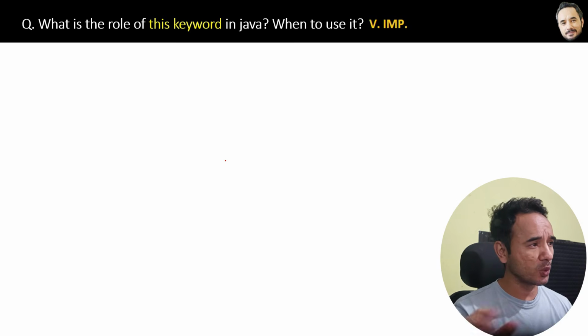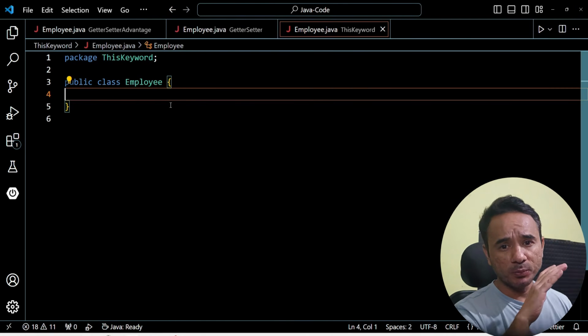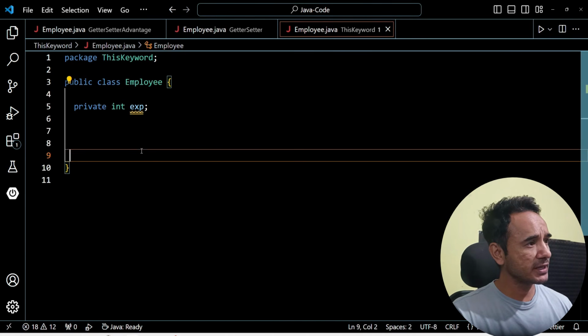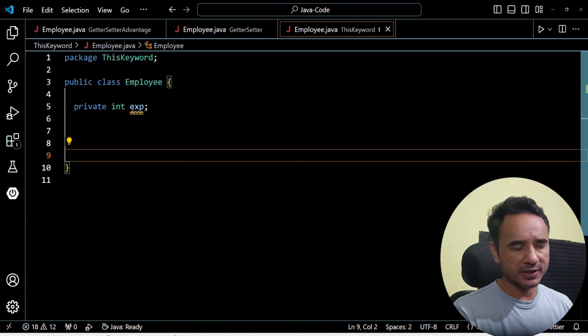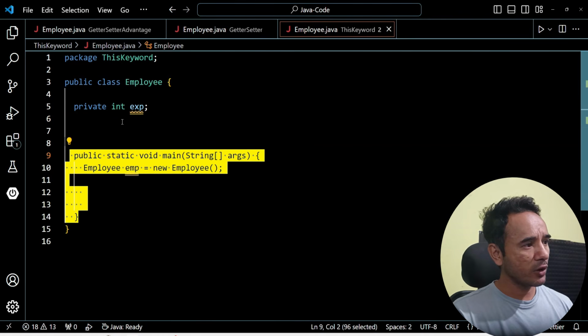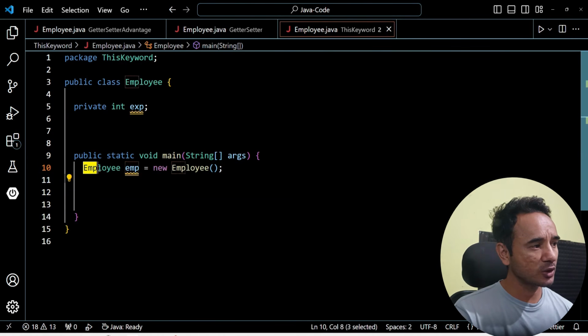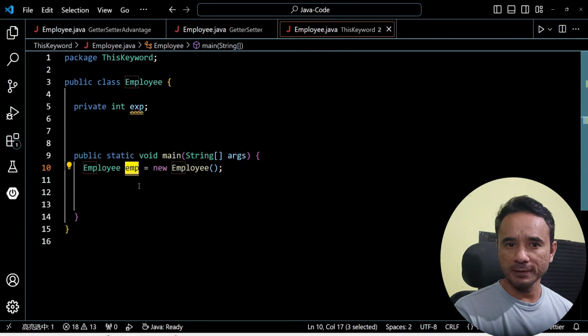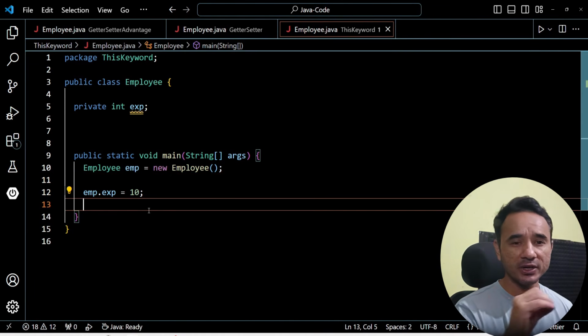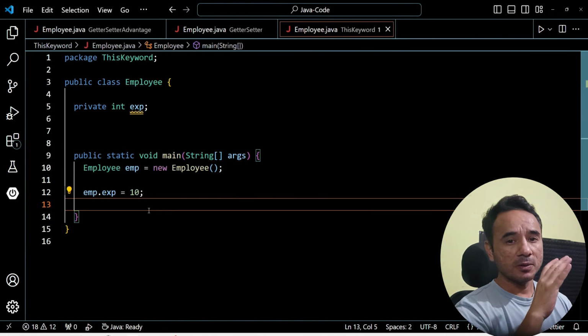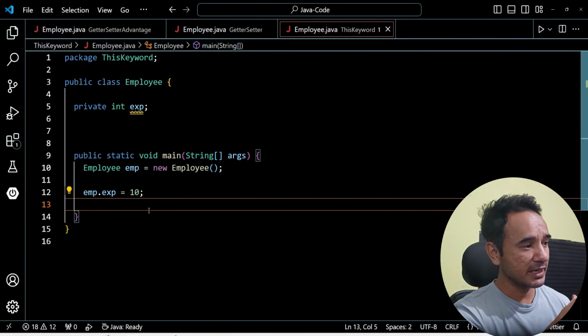Let's understand with the help of the code. Here is an Employee class, and inside that we will first declare the private field experience of the employee. Okay, exp stands for experience. Now in our main method, we will create the object of the Employee class, which is emp. And then by using this emp object, we can set the value of this experience, something like this: emp.experience equal to 10.